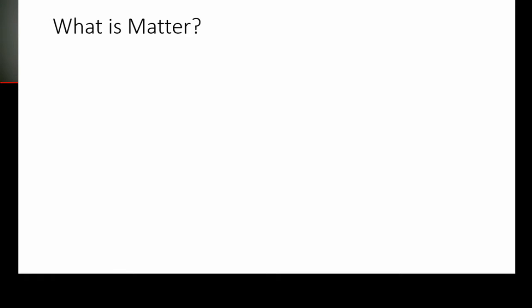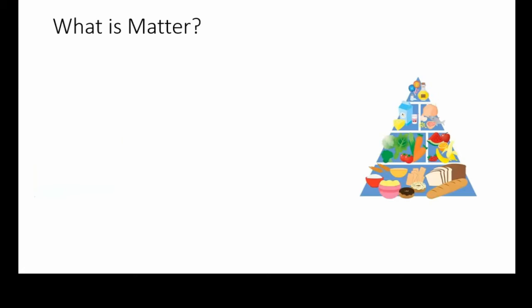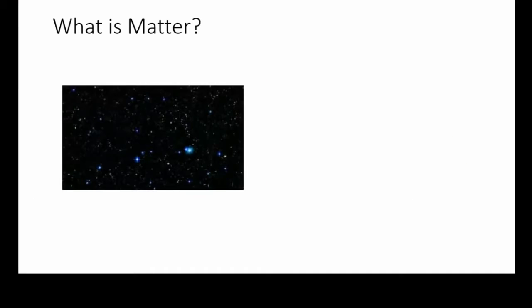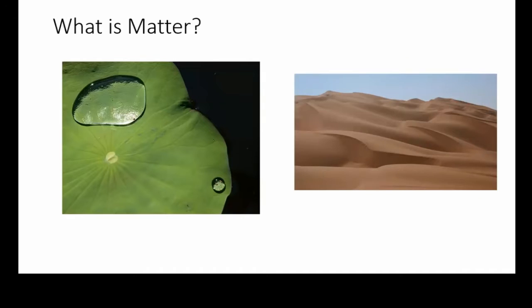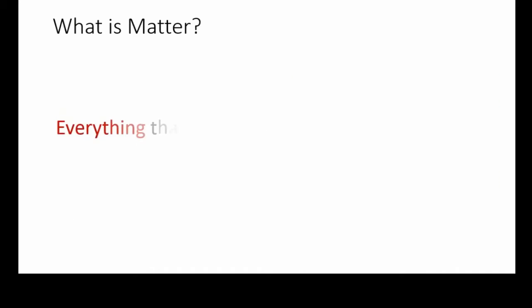Our topic is matter in our surroundings. So what is matter? Everything in this universe is made up of materials which scientists have named matter. The air we breathe, food we eat, stars, plants and animals. Even a small drop of water or a particle of sand, everything is matter. One thing common to all of these is they all have mass and volume, i.e. they occupy space.